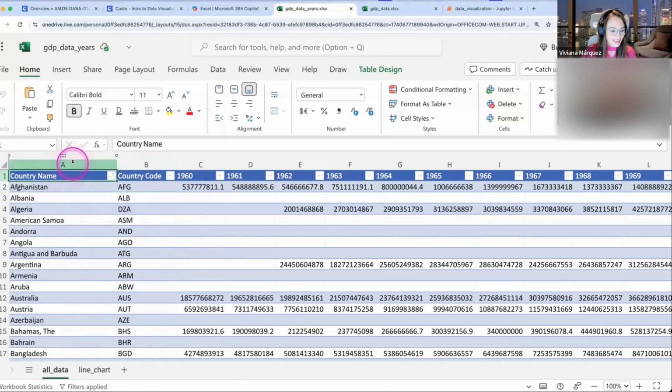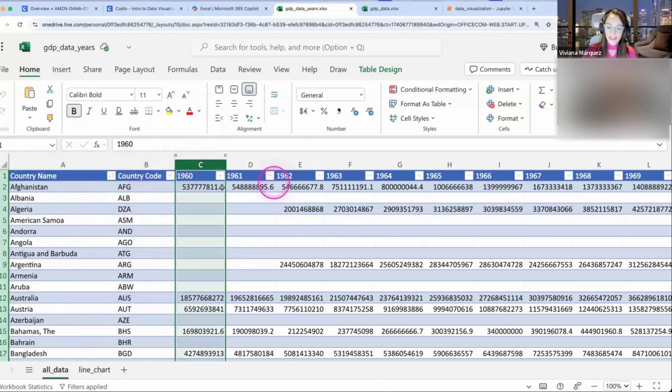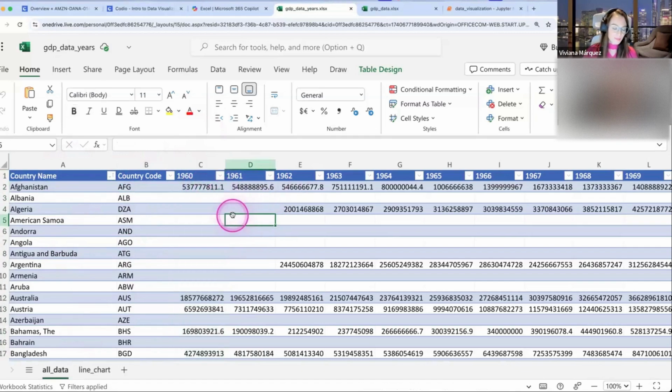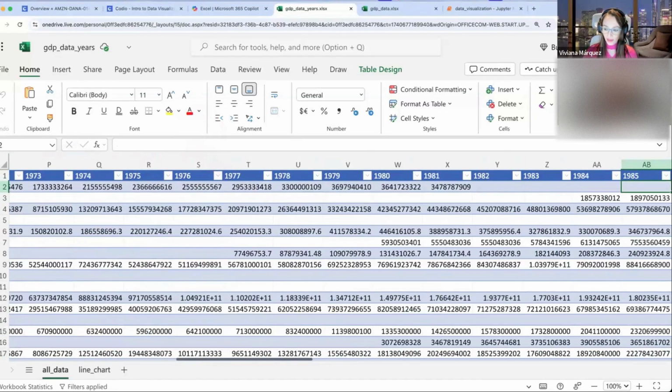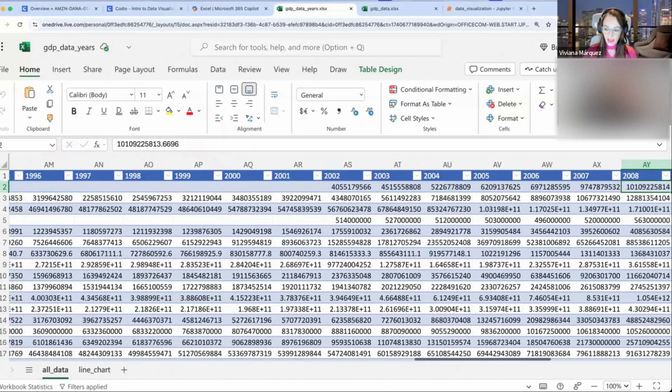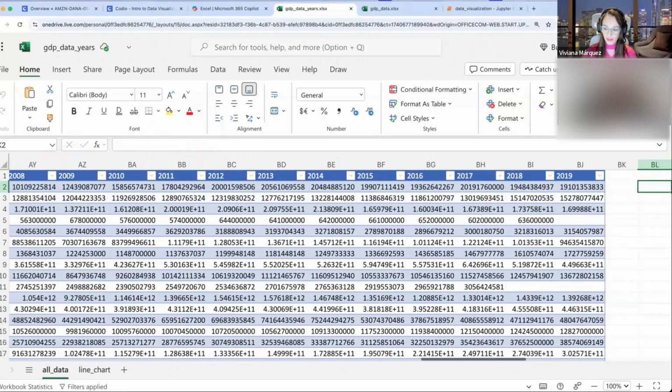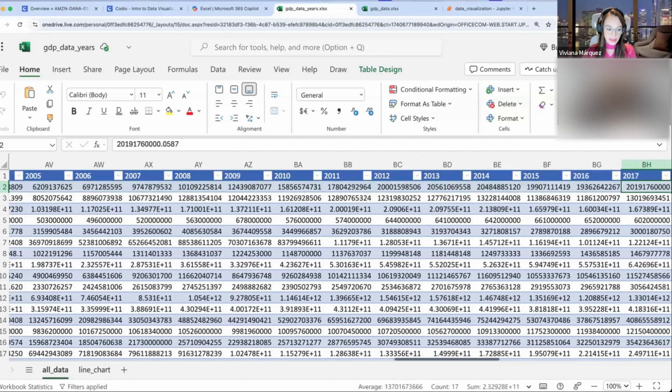So we have the country code, and then the years. What was the GDP throughout the years for a given country? In Afghanistan, you can see this one, and you can go all the way to the left and see it throughout the years. It has data from 1960 until 2019. In this data set, you have to be careful too.